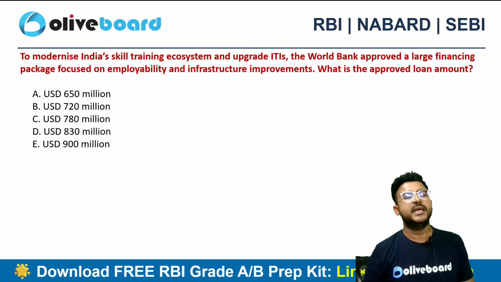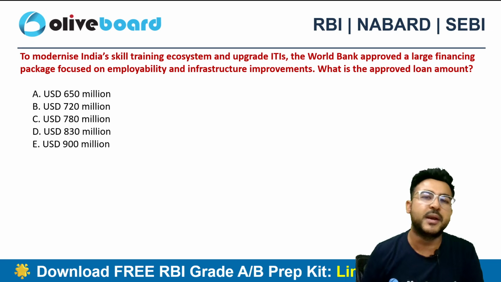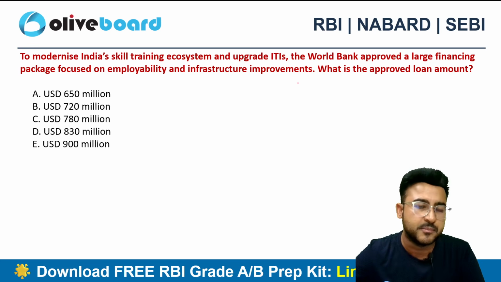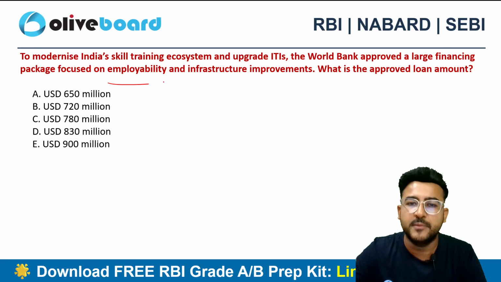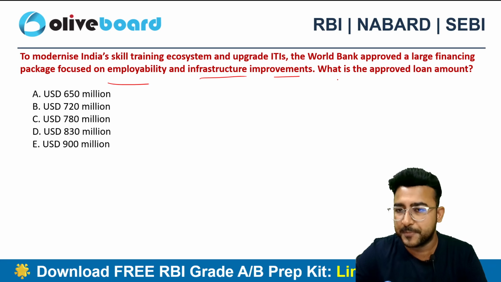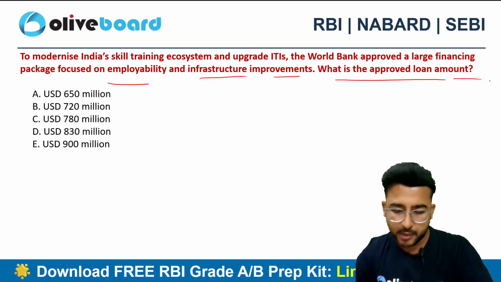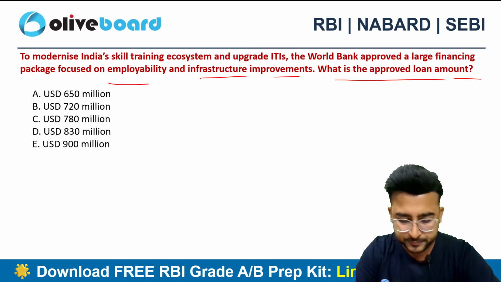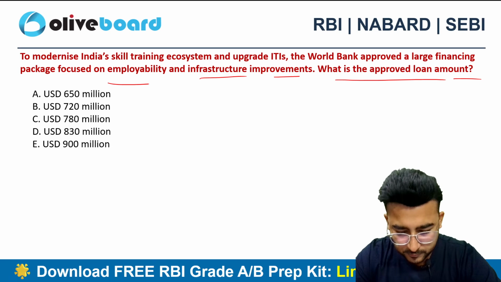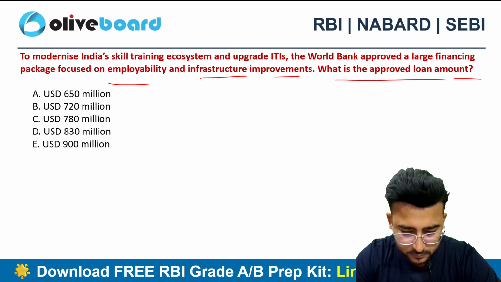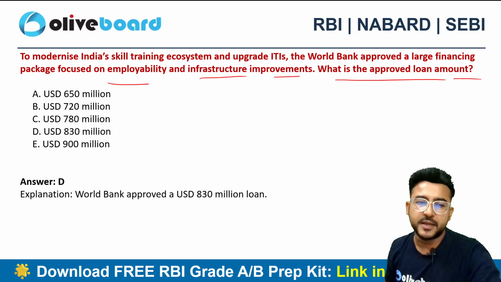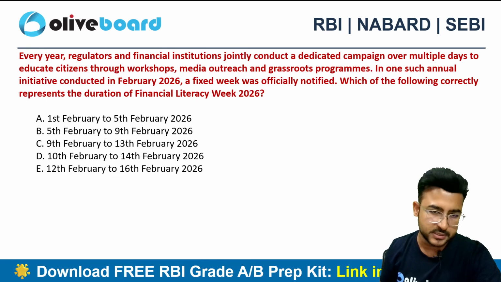To modernize India's skill training ecosystem and upgrade the ITIs, the World Bank approved a large financing package focused on employability and infrastructure improvement. What is the approved loan amount here? The approved loan amount here is option D, 830 million US dollars, right?